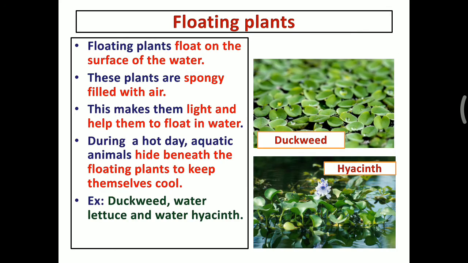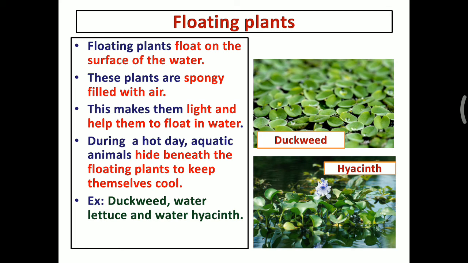The first one, floating plants. You know that the meaning of float is that it will float on the water. So floating plants float on the surface of the water. These plants are spongy and filled with air. This makes them light and helps them to float in water. During hot days, aquatic animals hide beneath the floating plants to keep themselves cool. Examples of floating plants are duckweed, water lettuce, and water hyacinth.